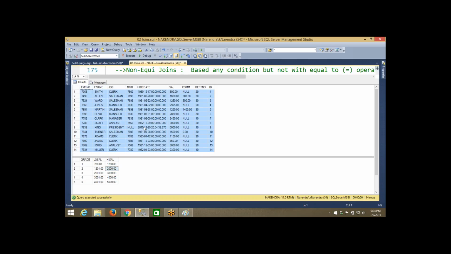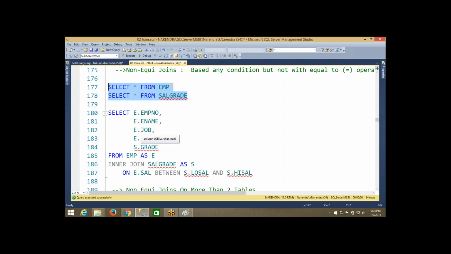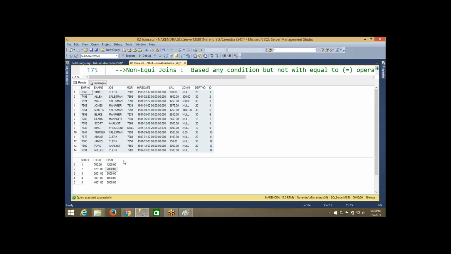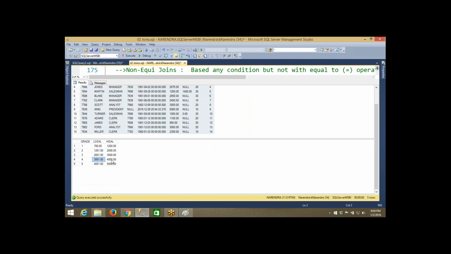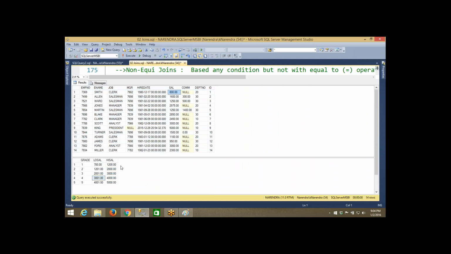Now my question to all of you is, I want to see the list of employees, the employee details along with the salary grade information. In this case, what is the query that I have written? Select e.employee_number, e.ename, e.job, e.salary, s.grade. Here the salary is not matching. We cannot match the data because we have one column here and two columns here. So how will we match the data of one column with two columns? We cannot exactly match. We cannot use the equal to operator here.